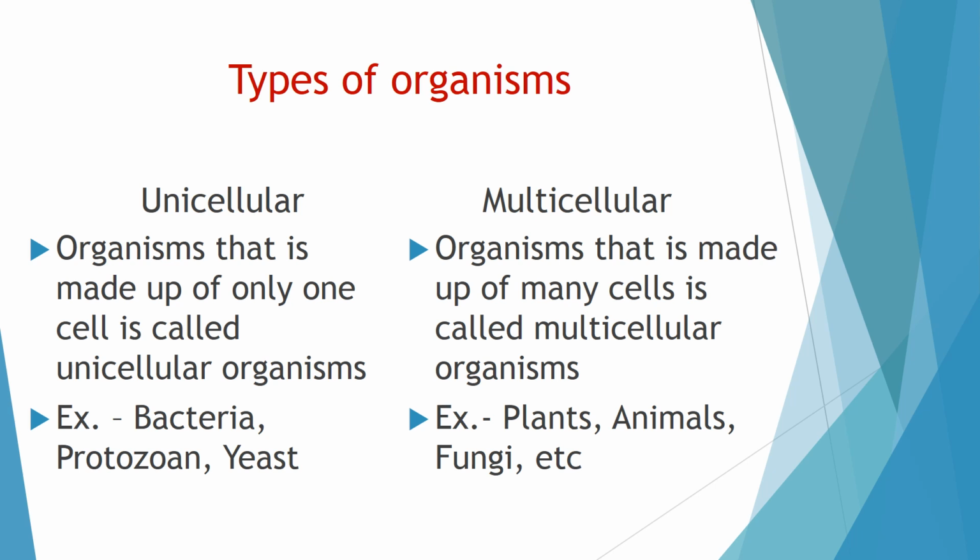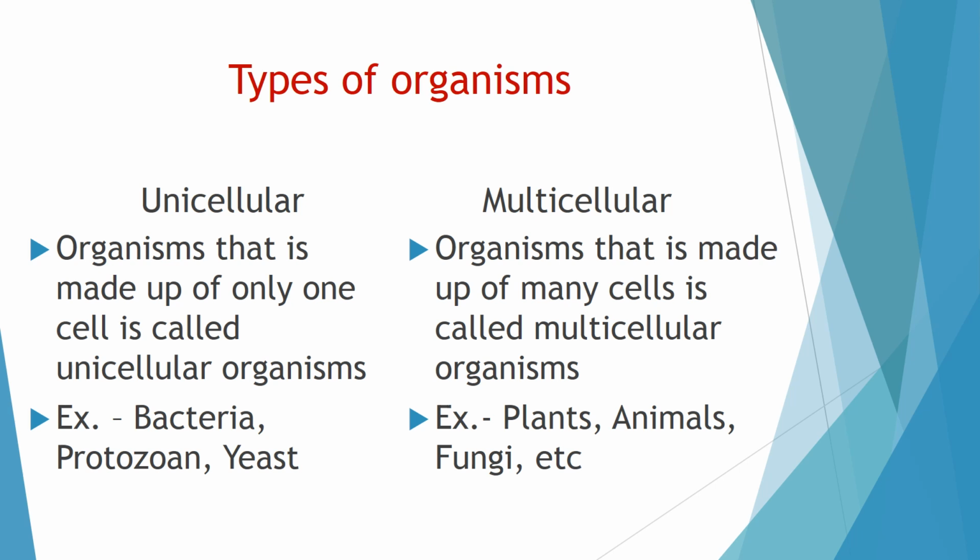Now understand, based on the number of cells present in the organism, there are two types of organisms, unicellular and multicellular. Uni means single. An organism made up of a single cell is called a unicellular organism. All the life activities are performed by that single cell. For example, bacteria, protozoa, yeast.